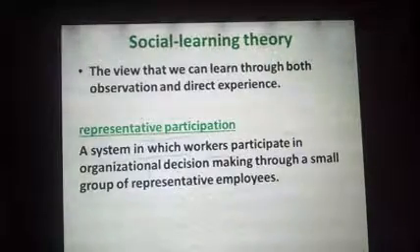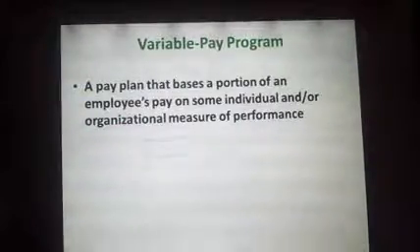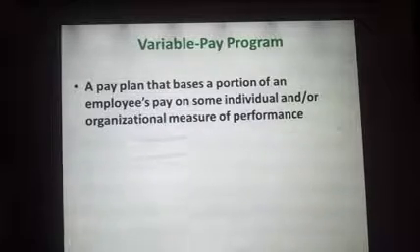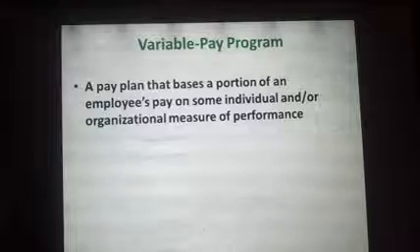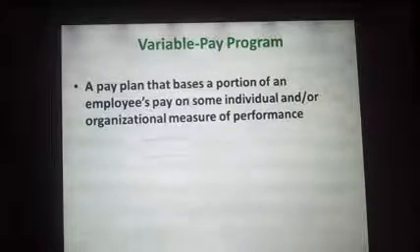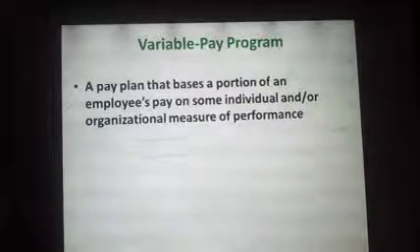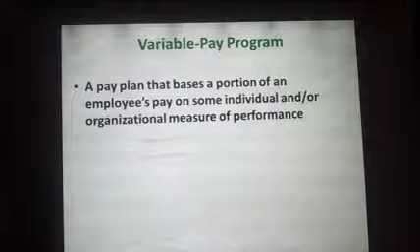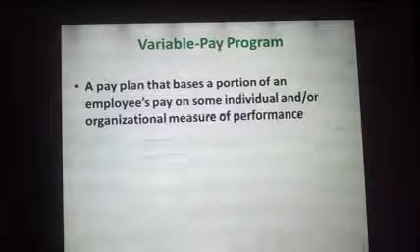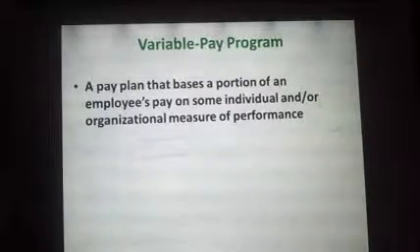Let's continue. Variable pay program, another important concept, can be asked in your coming exams. Let us see what this is all about. This is a pay plan that bases a portion of an employee's pay on some individual or organizational measure of performance. A very important key point. You can note it down.